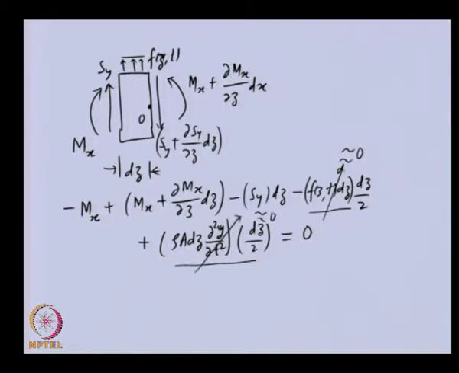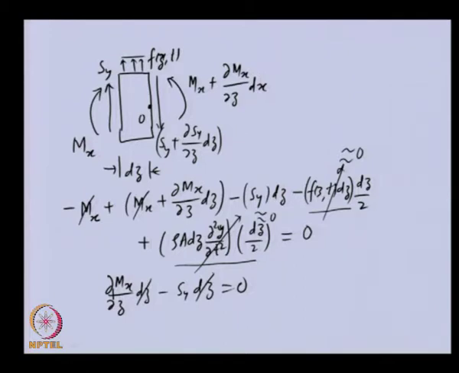Now you can also see this will get cancelled. So, we will get a relationship between Sy dz minus Sy dz is equal to 0. So, even this will get cancelled.